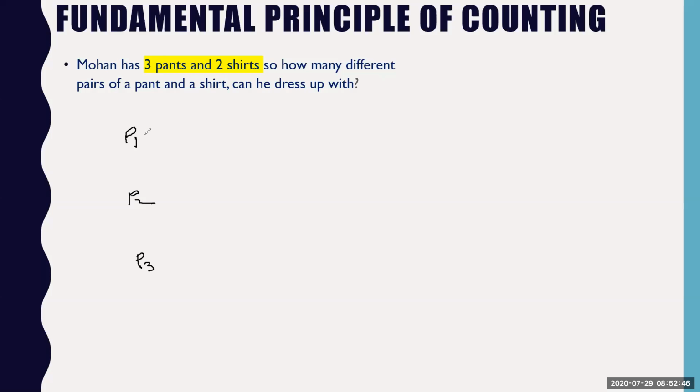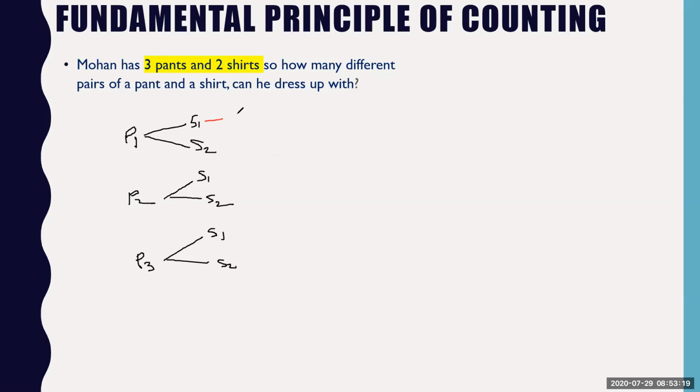And then Mohan has 2 shirt. So let's say shirt 1 and shirt 2. So shirt 1 and shirt 2 option can go with pant 1 also. Shirt 1 and shirt 2 can be paired with second pant as well. And shirt 1 and shirt 2 can also be paired with pant 3. So now what are the possibilities now?